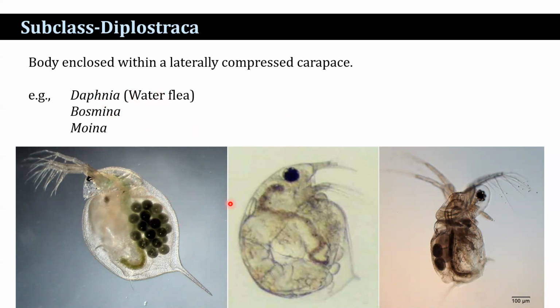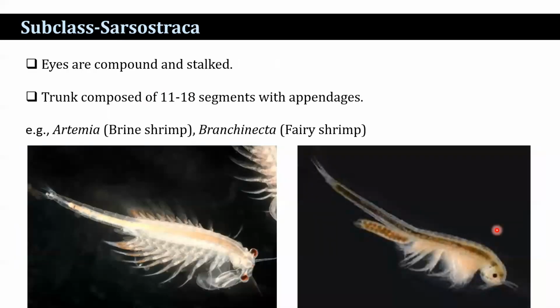The first one is a Daphnia, this is a Bosmina, and this is a Moina. Then subclass Sarsostraca. Eyes are compound and stalked. These are the compound eyes, and this is a stalked eye. Trunk composed of 11 to 18 segments with appendages. Artemia, that's brine shrimp.